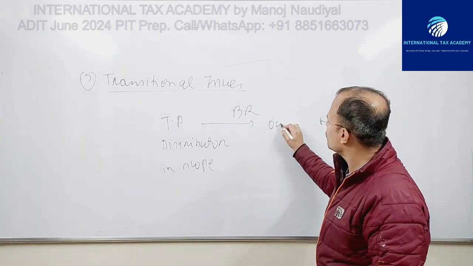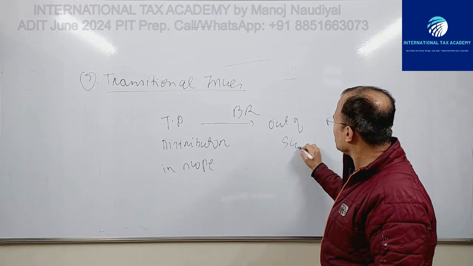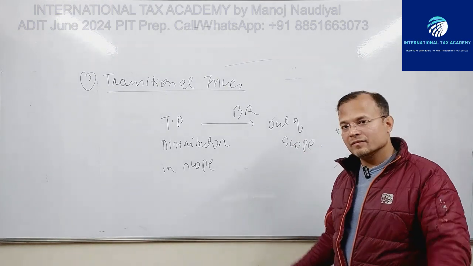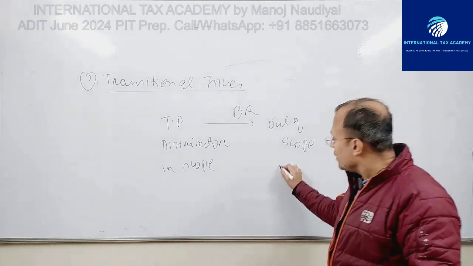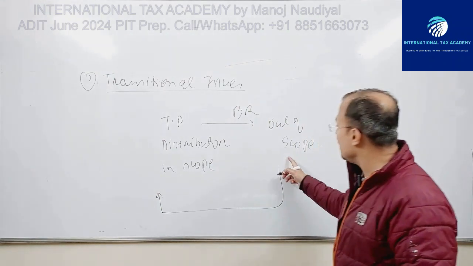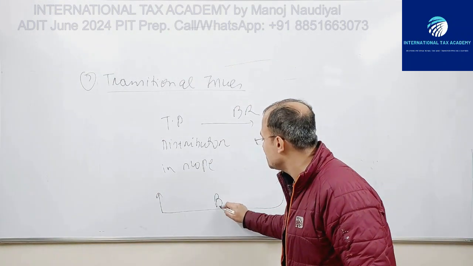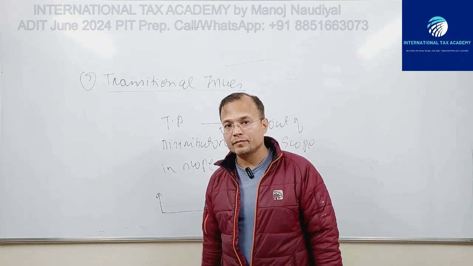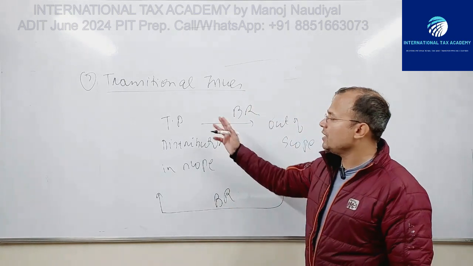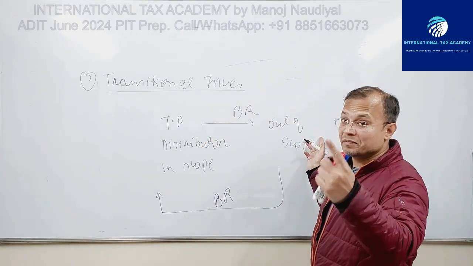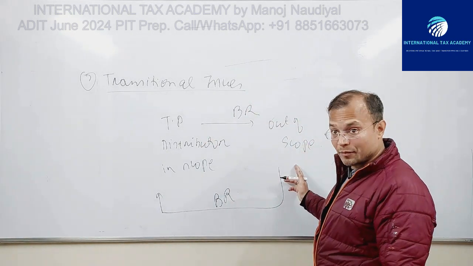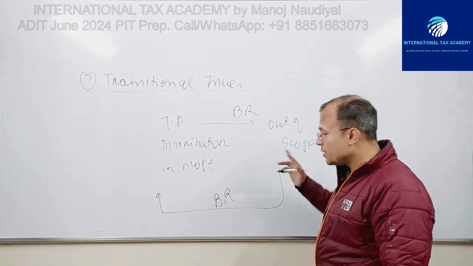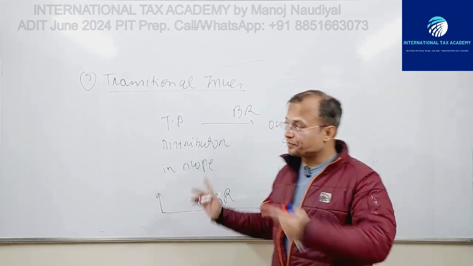The reverse is also possible: earlier it was out of scope, but now post business restructuring it comes in scope. Two possibilities: earlier in scope, now out of scope post BR; or earlier out of scope, now after BR it comes in scope.